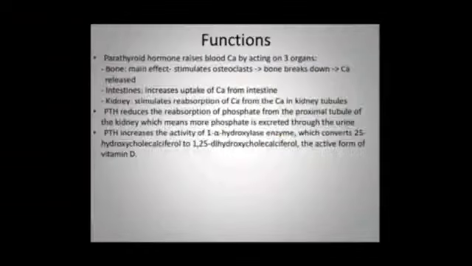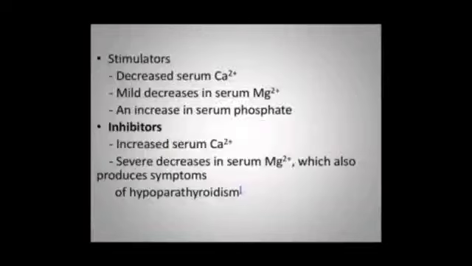Functions: parathormone raises blood calcium by acting on three organs, as I told: bone, GIT, and kidney. Bone, what does it do? Breaks down bone and releases calcium. Intestine, increases uptake of calcium from the intestine. Kidney, increases reabsorption of calcium from the renal tubules. Parathyroid hormone reduces the reabsorption of phosphate from the proximal tubule of the kidney, which means more phosphate is excreted through urine. Parathyroid hormone increases the activity of the 1-alpha hydroxylase enzyme, which converts 25-hydroxycholecalciferol to 1,25-dihydroxycholecalciferol, the active form of vitamin D.